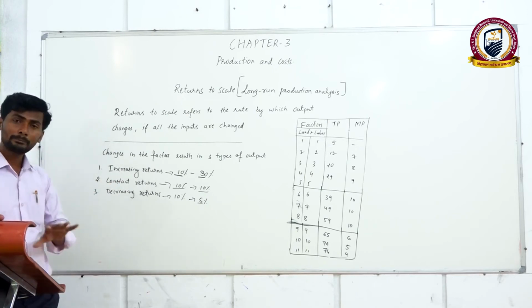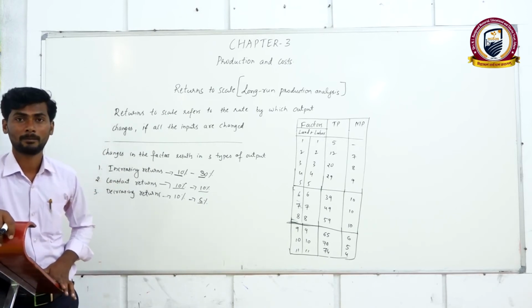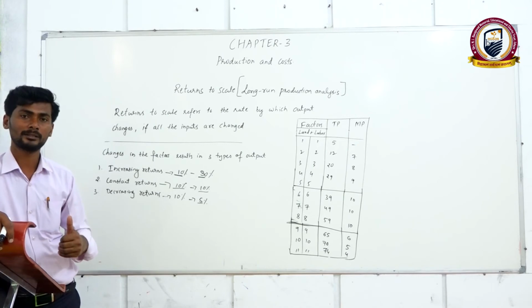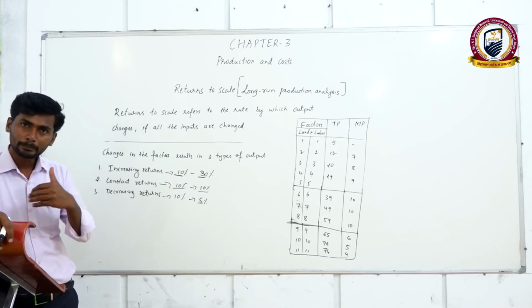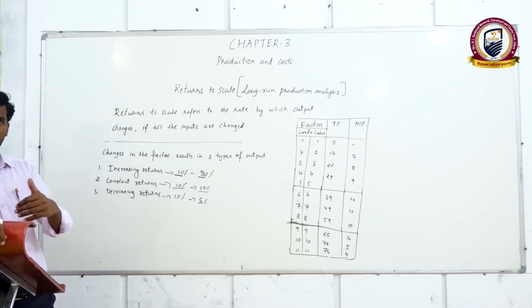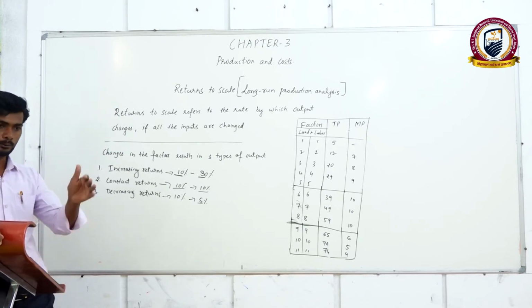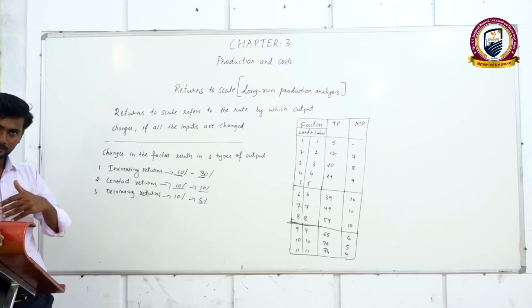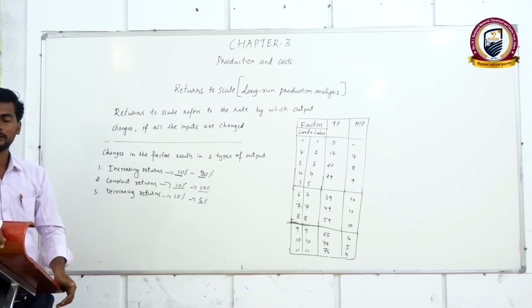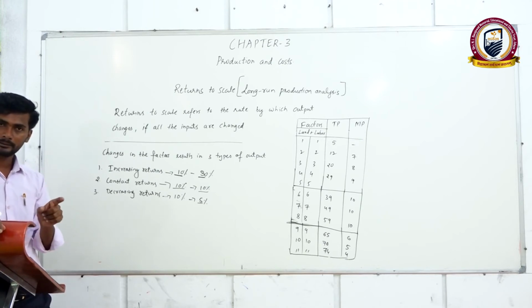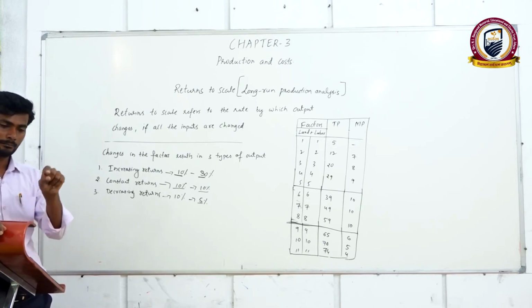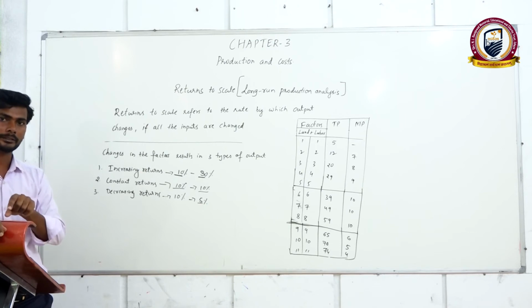So this will happen in every firm, because in the beginning of any business, total production and marginal production will increase. Total production increasing means marginal production is also increasing. When total production increases at an increasing rate, marginal product will also increase.